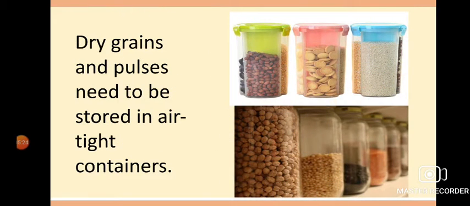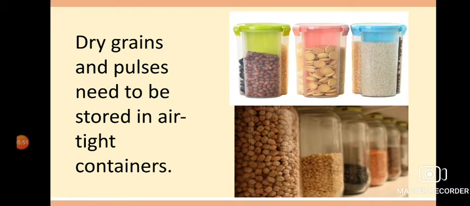Next, about dry grains. Dry grains and pulses need to be stored in airtight containers. If you want to keep dal or pulses, different types of chola, matar, different types of seeds, or even rice, all these seeds are best kept in an airtight container.